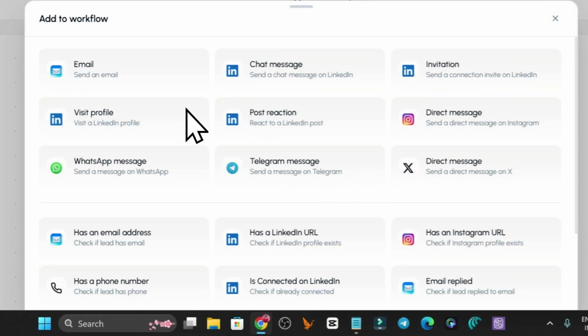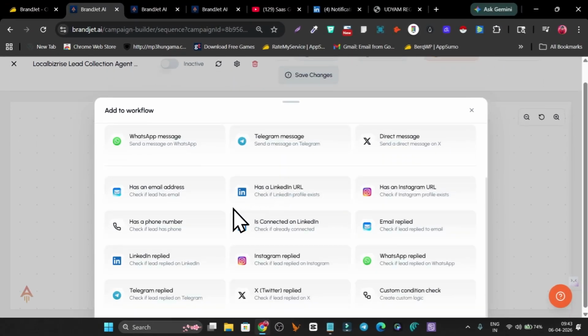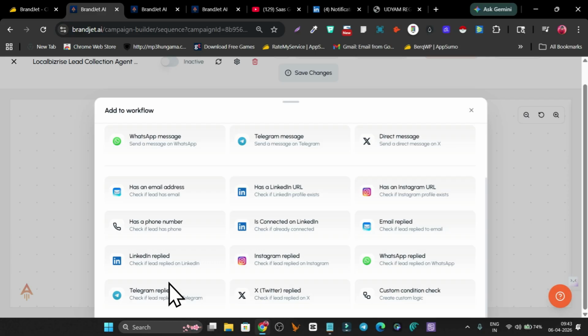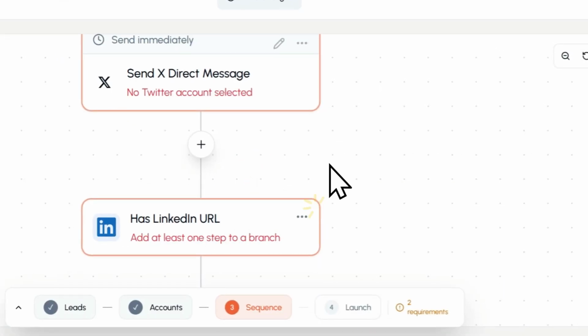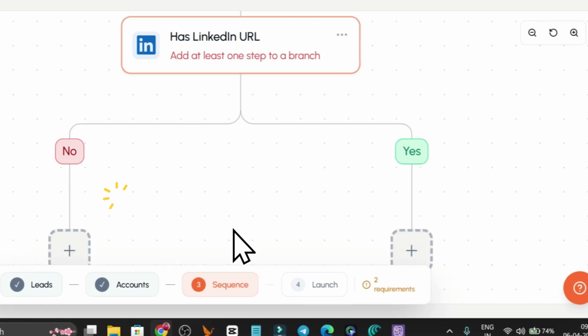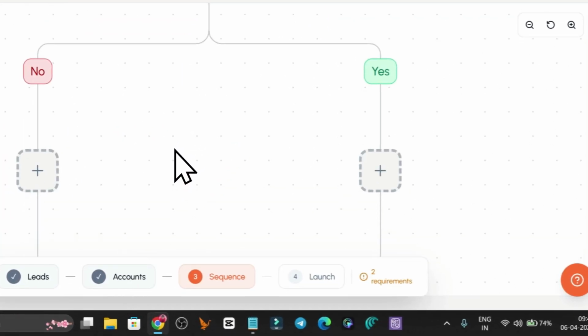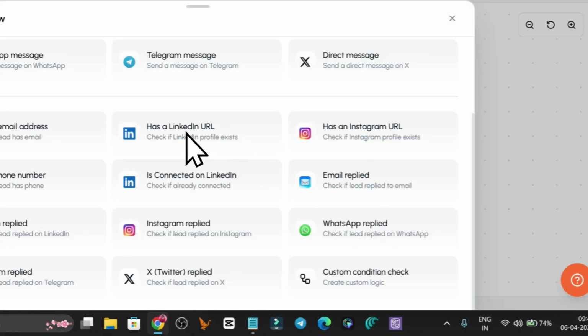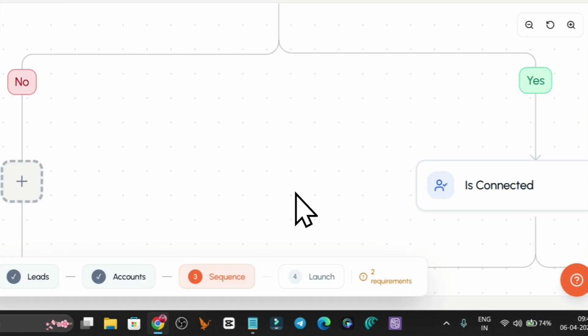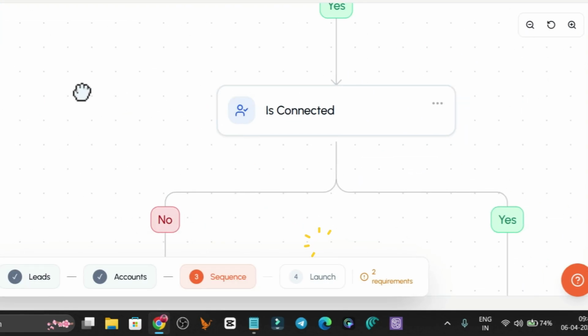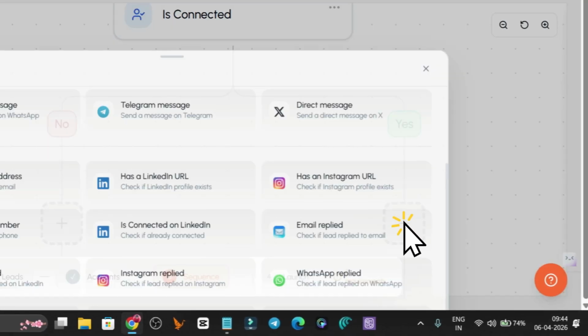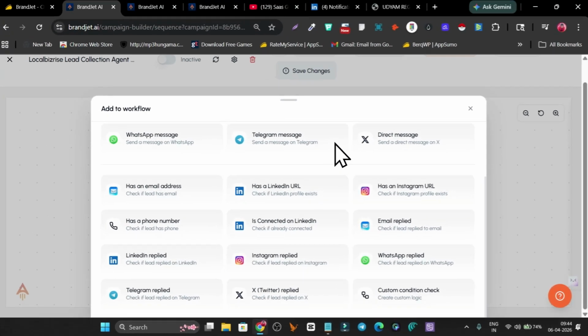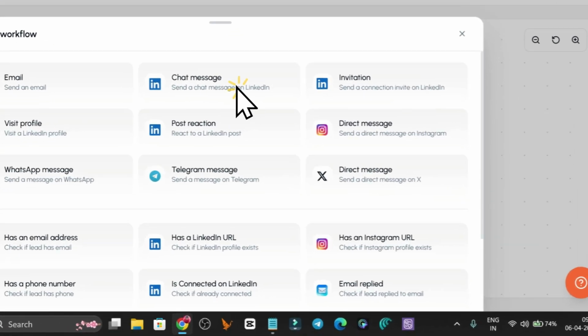Then the next thing: if the lead has a LinkedIn profile, we want to find that out. So, does a LinkedIn profile exist? If yes, we want to send out a connection request. The connection request will be sent here. If the connection request is accepted, we want to send out the message here. So let's see, where is the message? Yeah, this is the message.